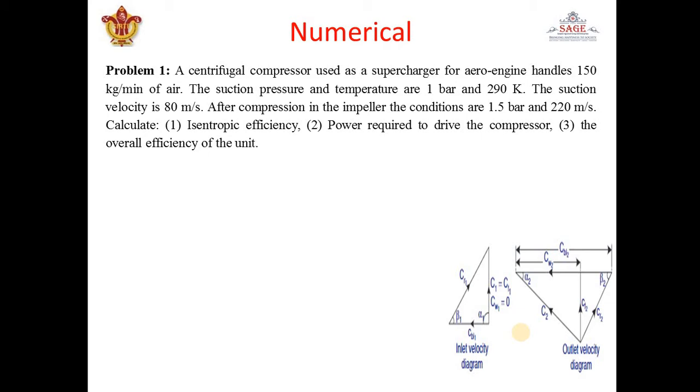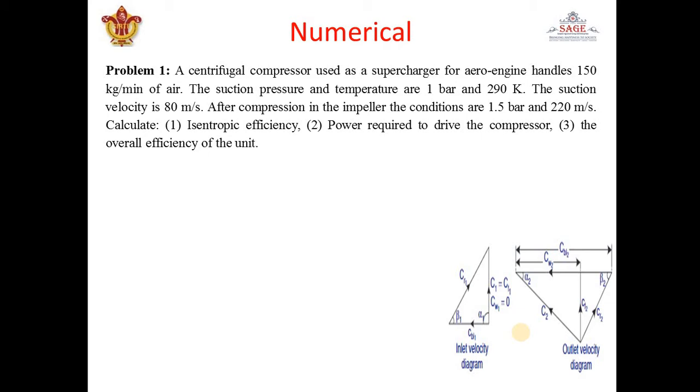The suction velocity is 80 meter per second, means inlet velocity is 80 meter per second, that is C1. Okay. After compression in the impeller, the conditions are 1.5 bar and 220 meter per second. After crossing the impeller, work is done on the air and its pressure increases to 1.5 bar and its velocity increases to 220, means P2 is 1.5 bar and C2 is 220 meter per second. So it is asking to calculate isentropic efficiency, power required to drive the compressor, and overall efficiency of the unit.